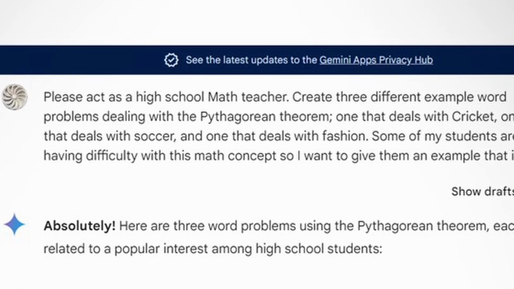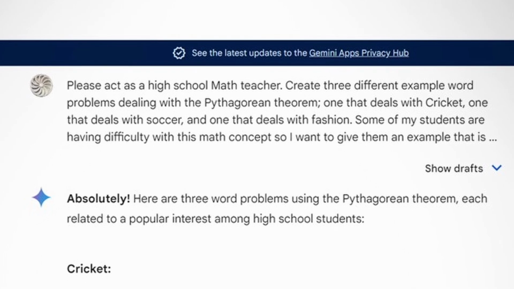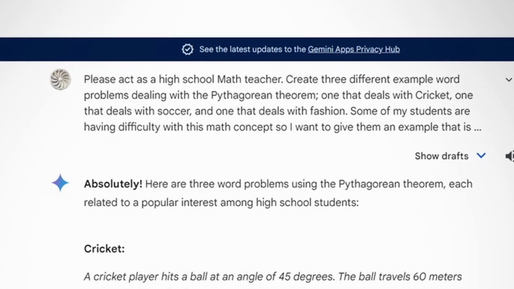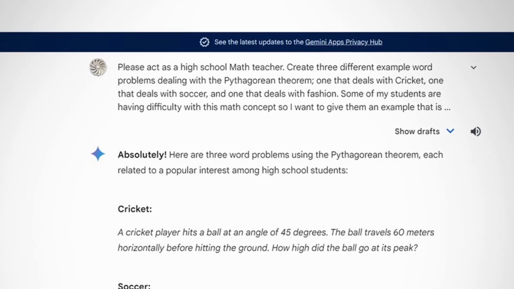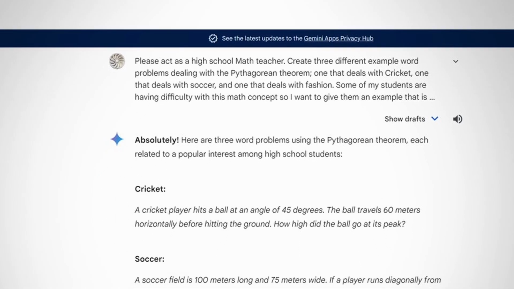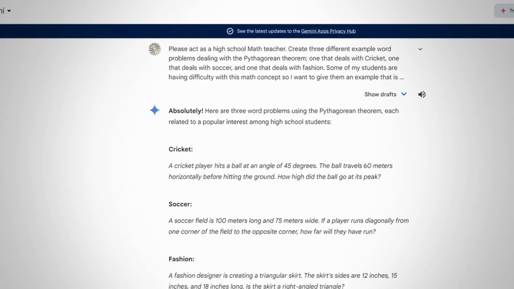So in this case, it said, sure, absolutely. And now, once again, I'm using another AI. I decided to use Gemini as this example. And you can see it created different examples for me. One for cricket, one for soccer, one for fashion. Again, different possibilities. I could have it do multiple ones. This is just a quick example here.